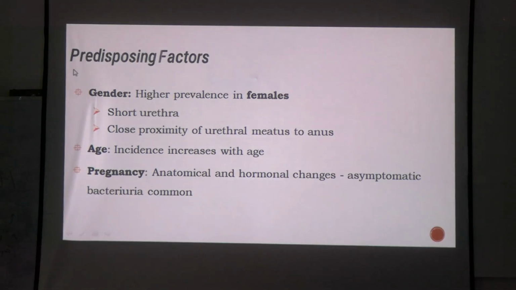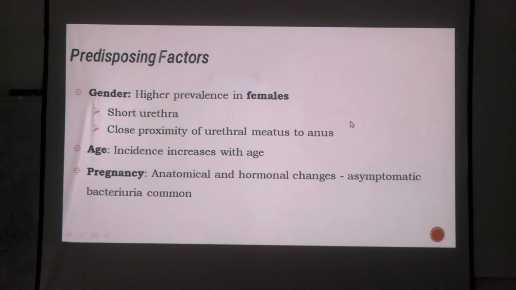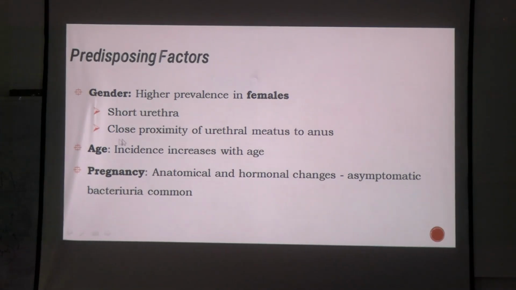Okay, then there are certain predisposing factors. There are certain predisposing factors to all the diseases. In case of UTI, what are these factors? Higher prevalence is seen in females. What is the reason? Because females have a shorter urethra and it has close proximity to the anus. So in the anus there are very many commensal organisms that might cause infection in the urinary tract. Very good example is Morganella. Okay. Age. Incidence will increase with age. Also in case of infants you will see that UTI is common.